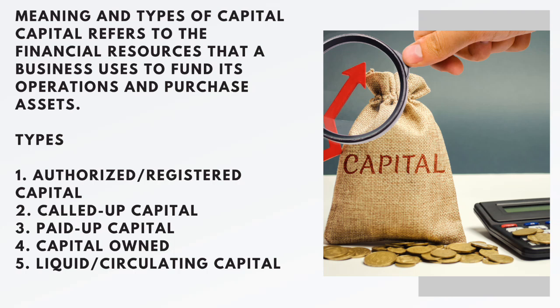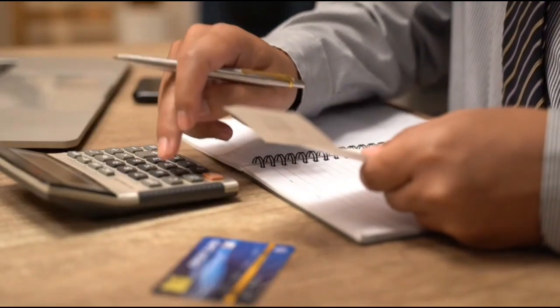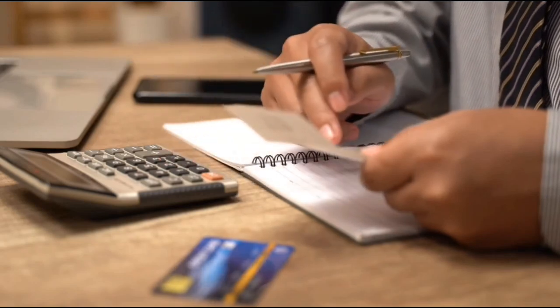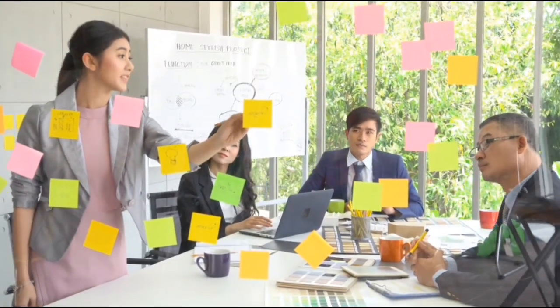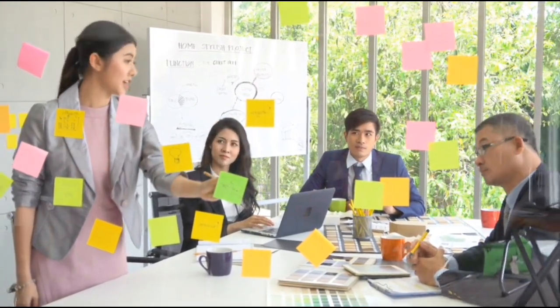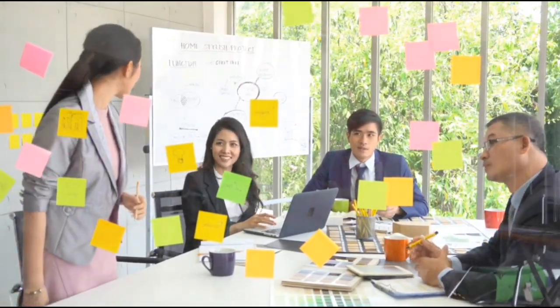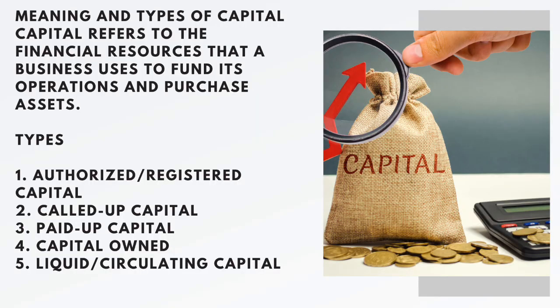Called-up capital. What is called-up capital? This is the amount of money that a company has asked its shareholders to pay for its shares. Example, if a company has issued 5,000 shares and asks each shareholder to pay 0.75 kobo per share, the called-up capital is 375,000 naira.